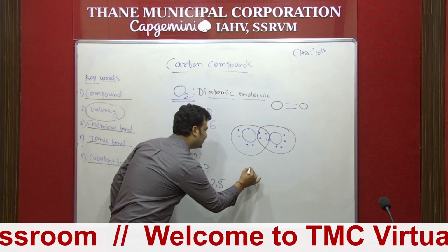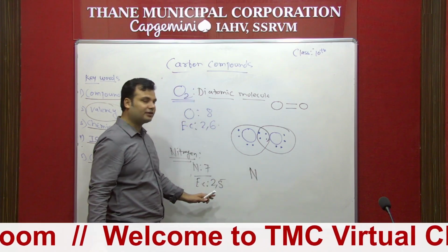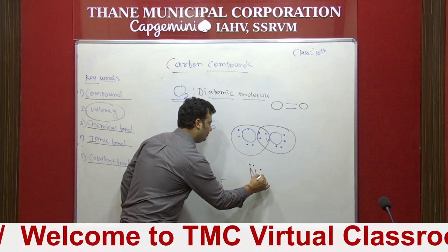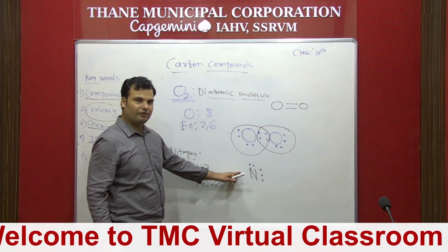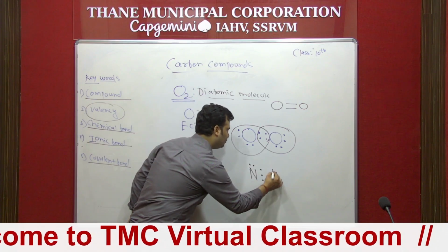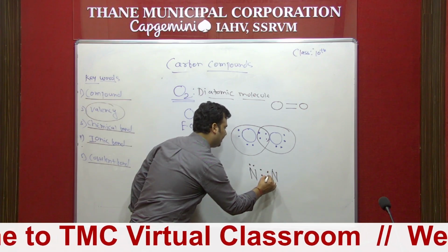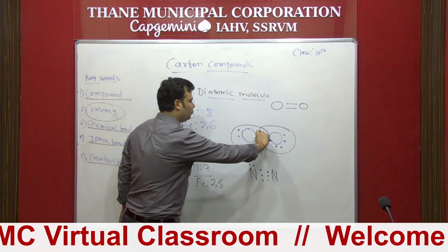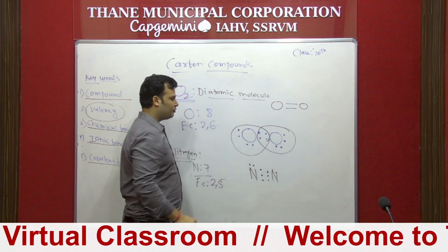So we can draw the structure like nitrogen having the outermost shell how many electrons? 5 electrons. So 1, 2, 3, 4 and 5. Total 5 electrons. Again one nitrogen will come together. So there is sharing of electron between the atoms. And remember that always there is equal sharing. Here you see this also 2, equal sharing, this also has 2. In this also how much total sharing will we do?